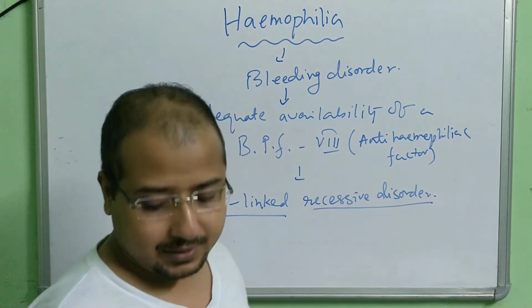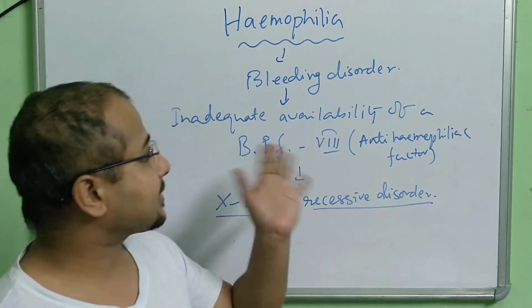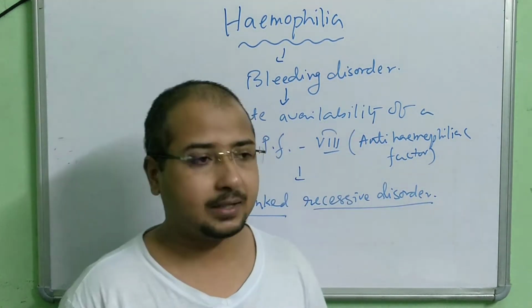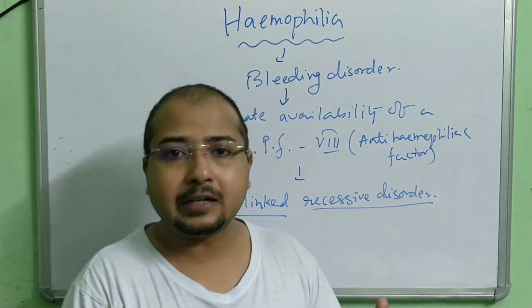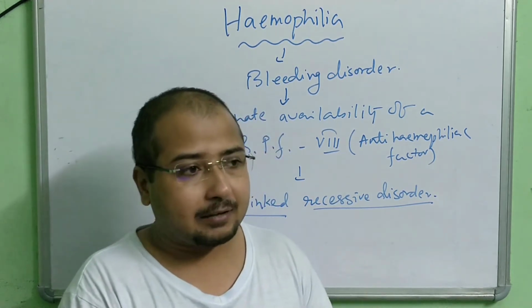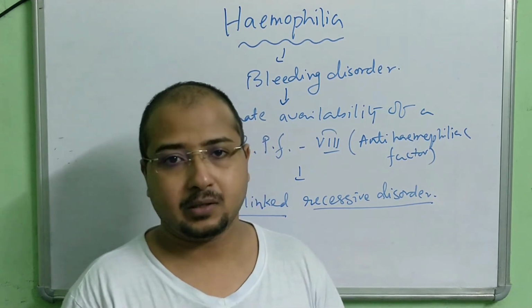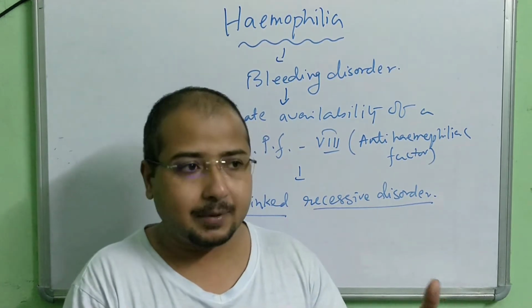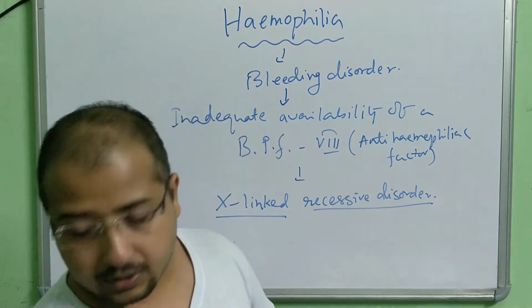Now, this is the basic part. Now, how does it happen, how does it transmit? See, in hemophilia, males are where the disease gets expressed, and females are the carriers of the disease. Very rarely it happens that females get affected by the disorder.